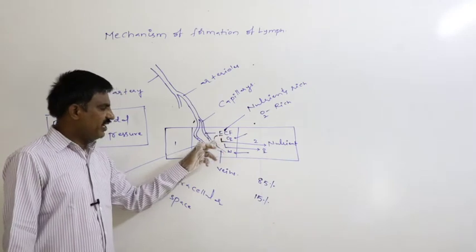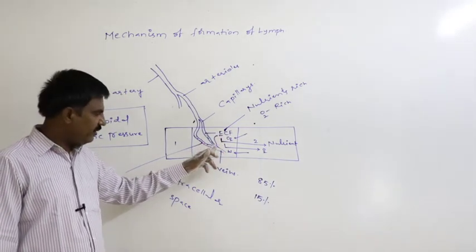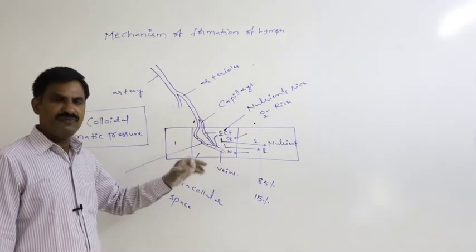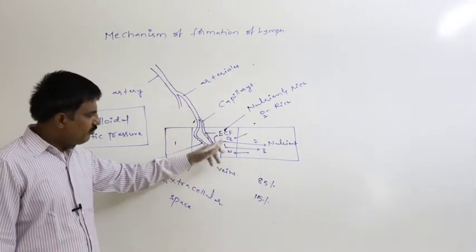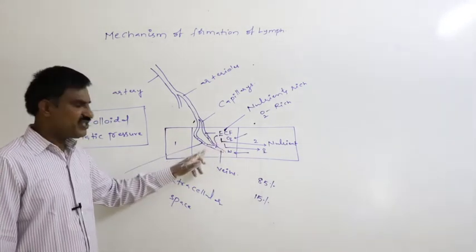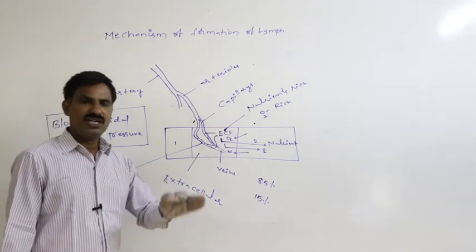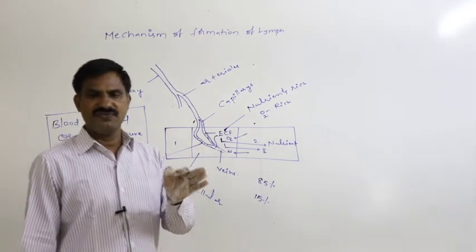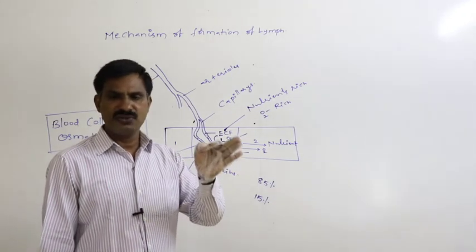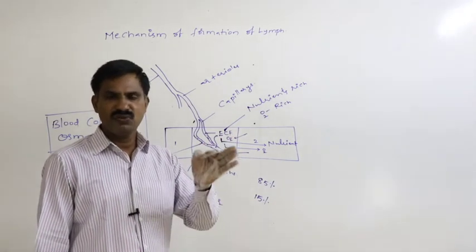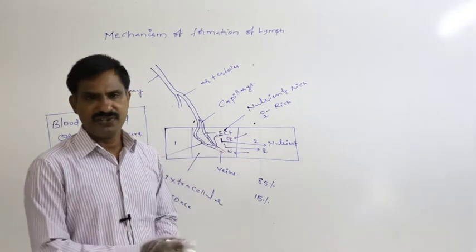After returning 85% of the ECF into the blood through the venular end, the remaining 15% of the ECF, which is retained in the extracellular space as it is, later enters into the lymph capillary. Then onwards we can say that it is the lymph here.